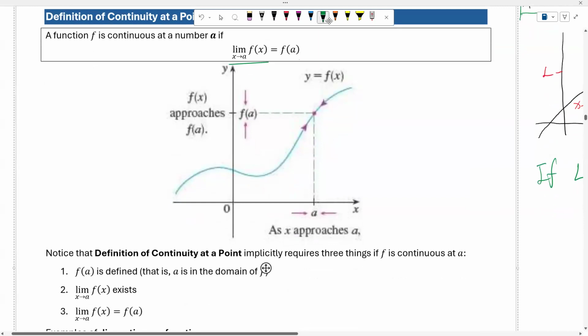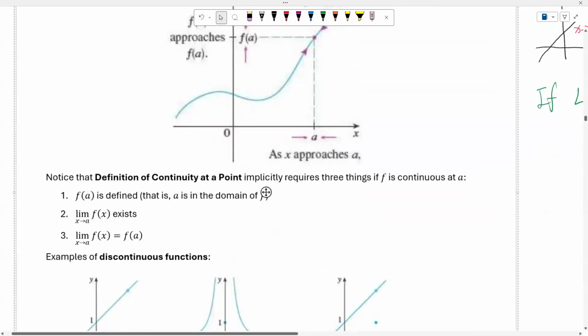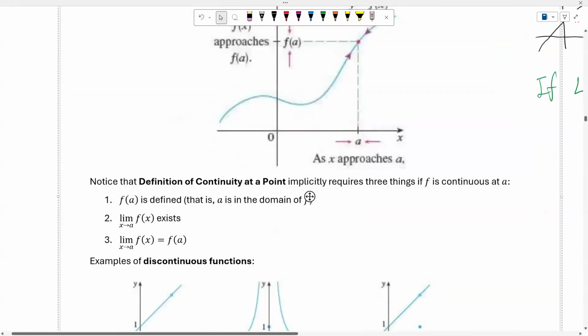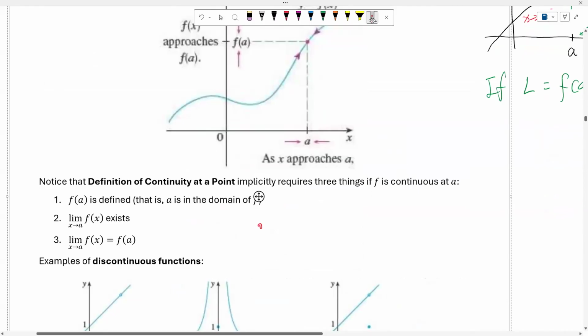Notice that the definition of continuity at a point implicitly requires three things if f is continuous at a. First of all, f of a is defined. What does this mean? It means that f of a is a number. Second, the limit as x approaches a of f of x exists.